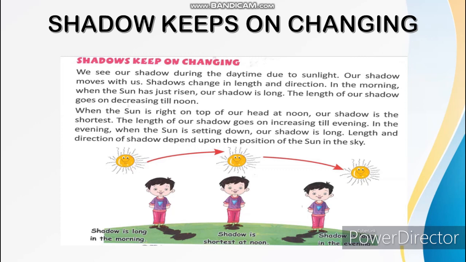People could tell the time by looking at the position of the shadow made by the sun.